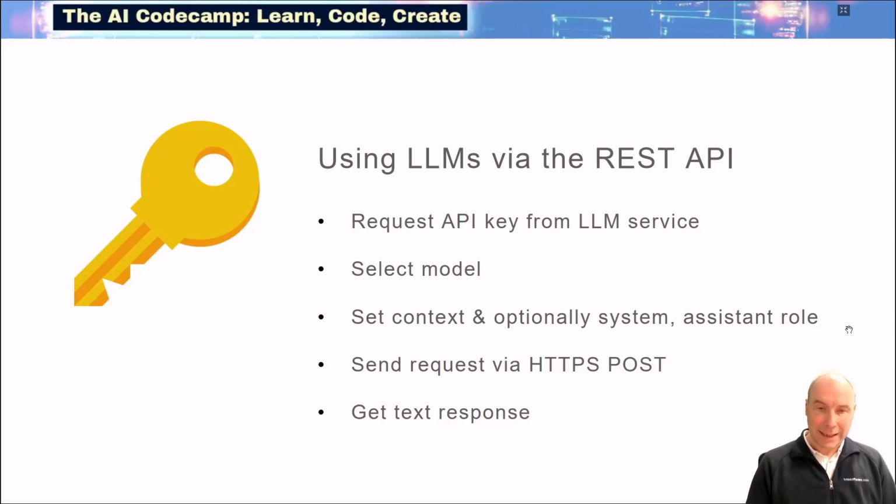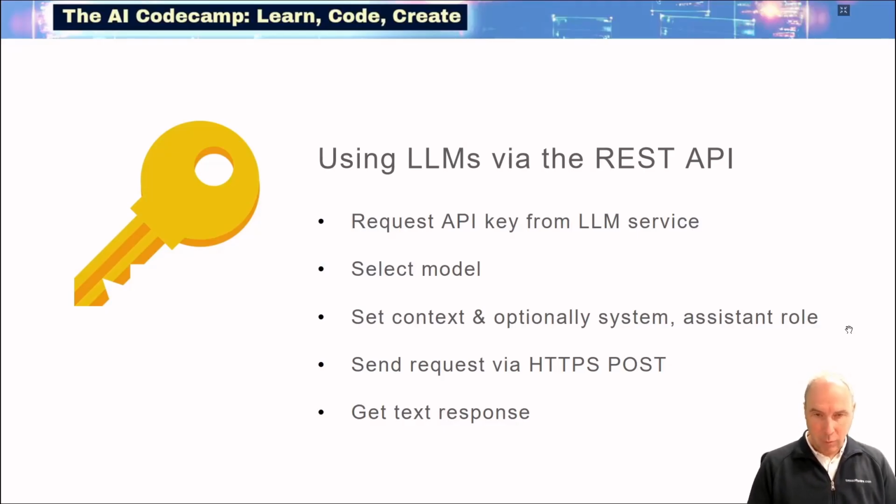The next thing to do is to select the model that the LLM will be using to answer your prompts. Different cloud LLMs offer different models that you can choose from, and you will see that different models are fine-tuned to slightly different use cases, so it might be an advantage to select a specific model for your use case.